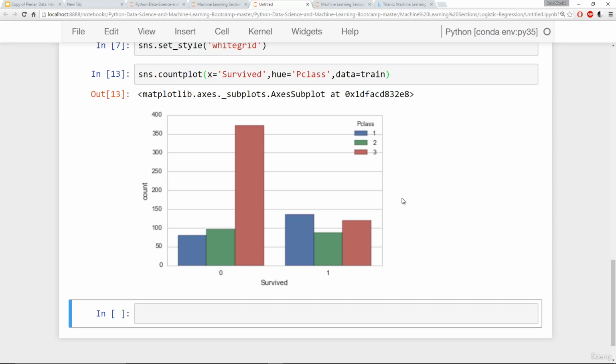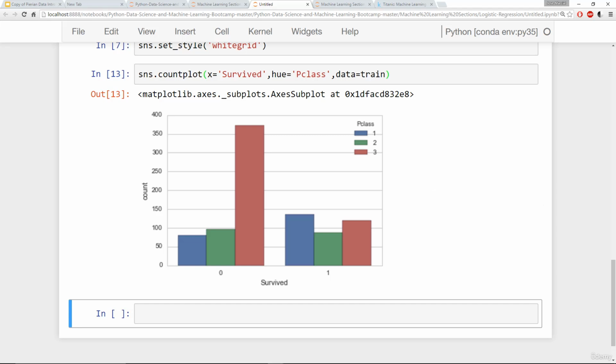And it looks like more or less the people that did survive were leaning a little more towards the higher classes, 1 and 2. But we'll also have to see how many people are actually in each passenger class when we're doing that analysis.